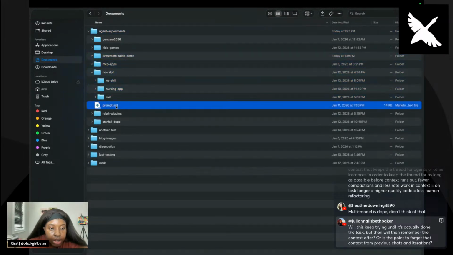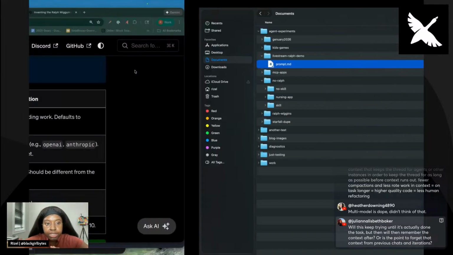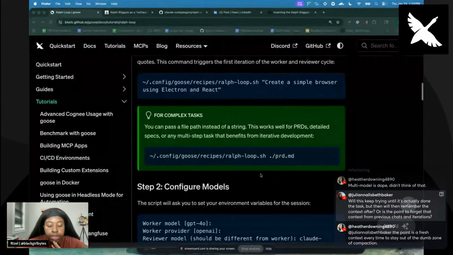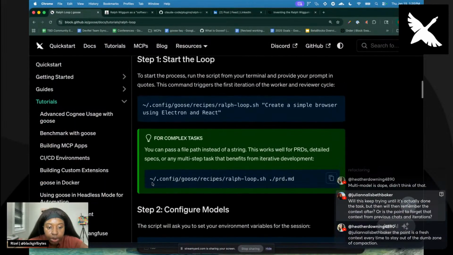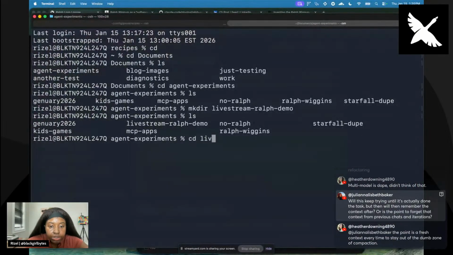Okay, who would have thought copying and pasting would be my biggest struggle? All right, here we go. So the prompt's in here. I'm going to CD into there and run my Ralph loop thingy, right? So this is the command to get that Ralph loop running. And let's go to our directory, live stream Ralph demo.